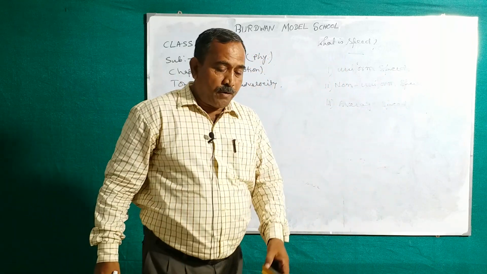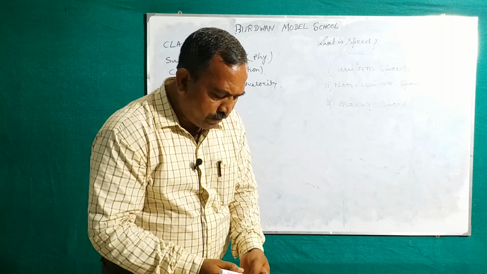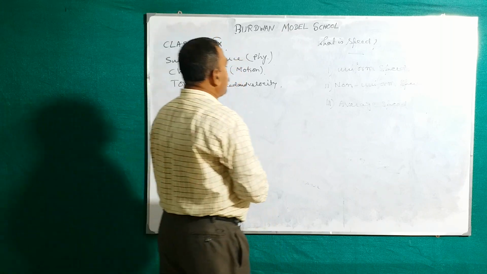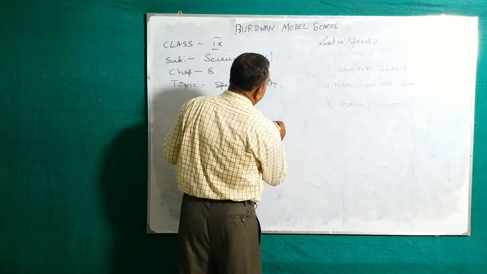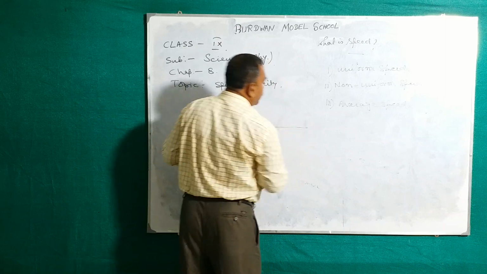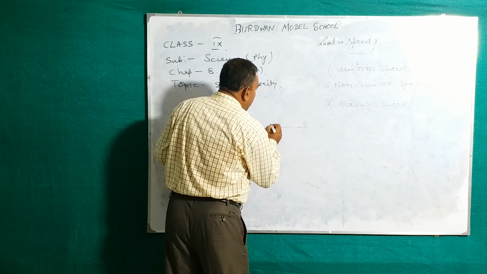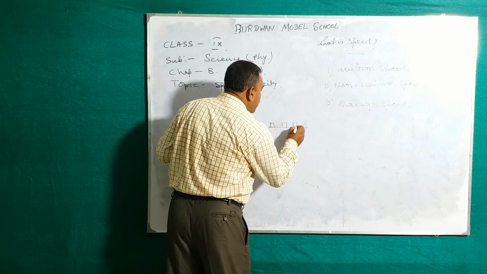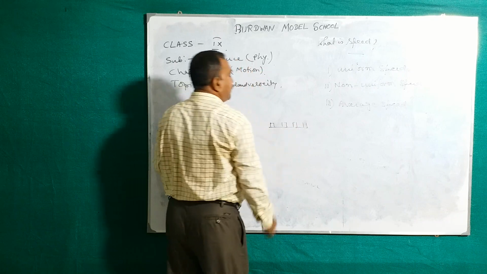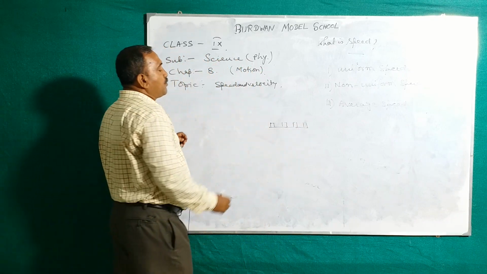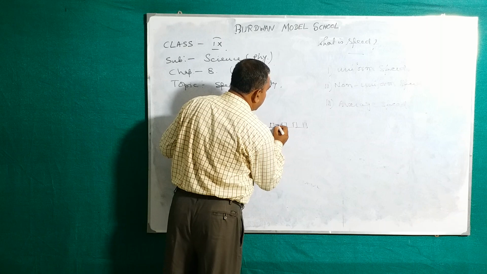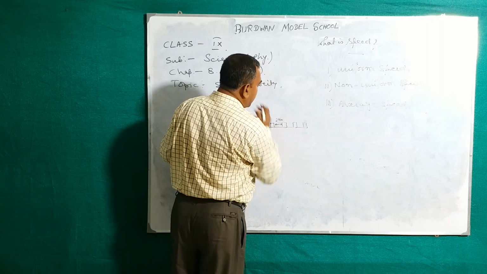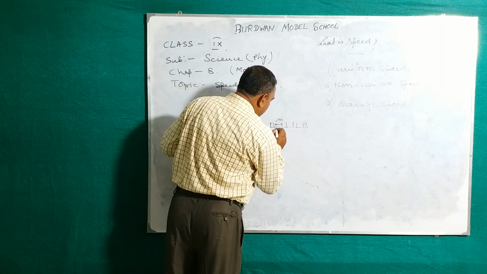So, uniform speed. How can you find out the value of uniform speed? Uniform speed means if you consider a car moving on the road, in equal intervals of time the car covers equal distance. Suppose from here to there the distance is 2 kilometer, time taken is 5 minutes.